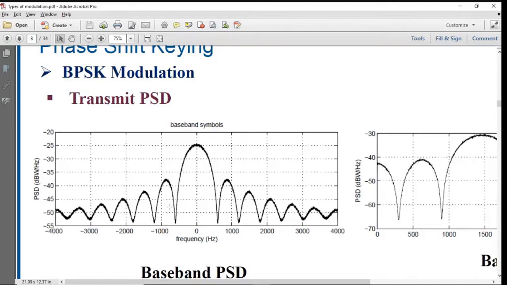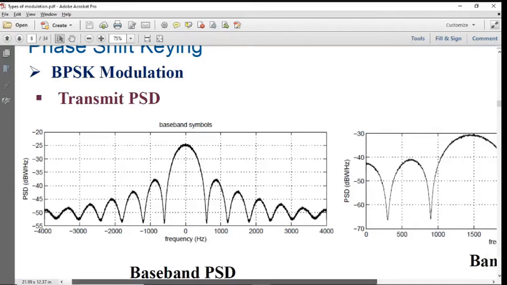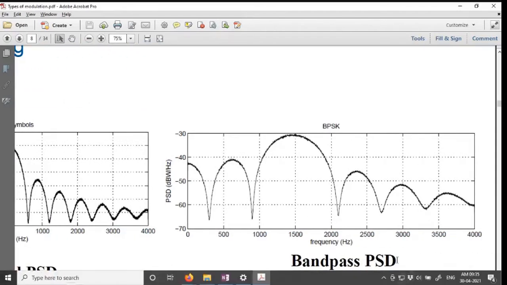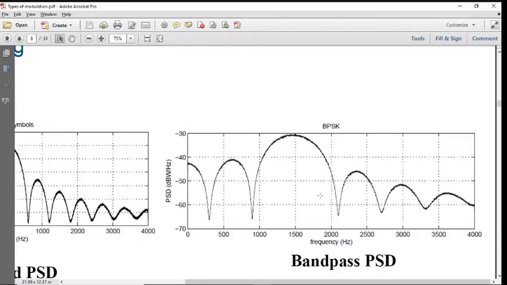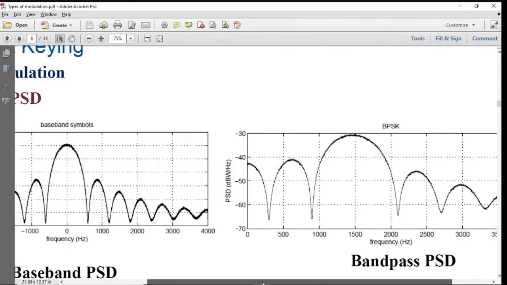So this is the transmit PSD in baseband, which we have written as a mathematical function right now, and your pass band or band pass power spectral density is just the scaled version of it, shifted by an amount. Here the FC is taken to be around 1.5 kilohertz. You can take different values of FC to find out the actual spectrum of your band pass modulated BPSK scheme.